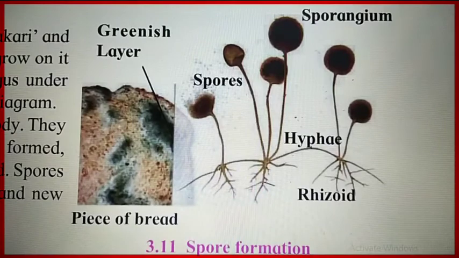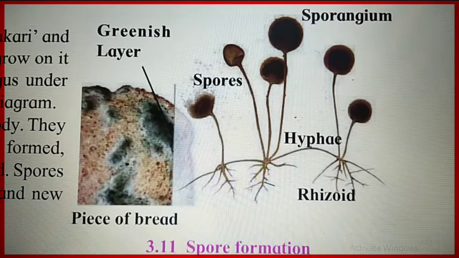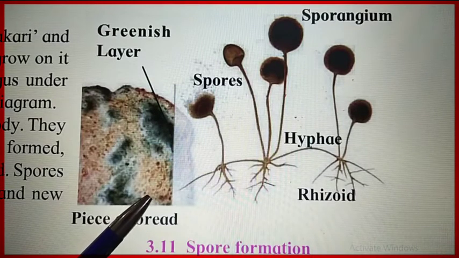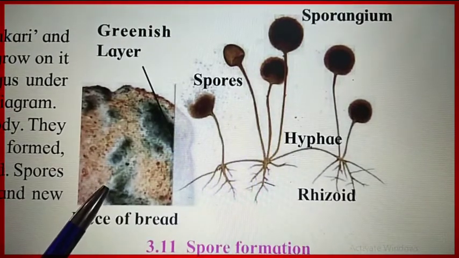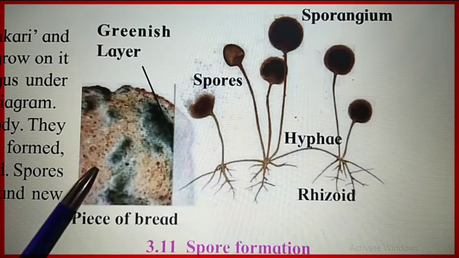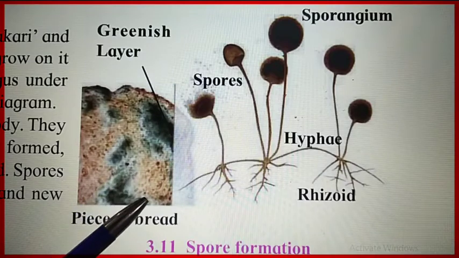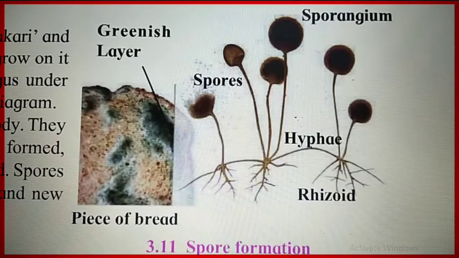Next asexual type of reproduction is spore formation, which is found in molds, or we can say in fungus. For that we have to perform one activity so that you will understand. Take a piece of bread in a moist place. After 2 to 3 days you will see cotton-like structures formed on the bread. This cotton-like substance is nothing but the molds, which are a type of fungus.